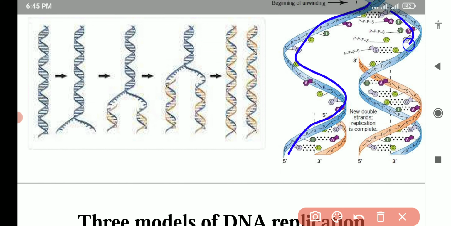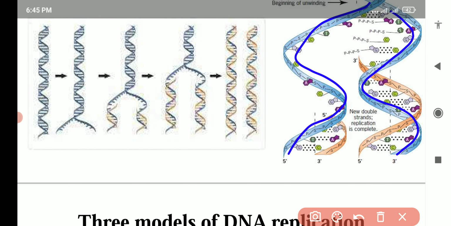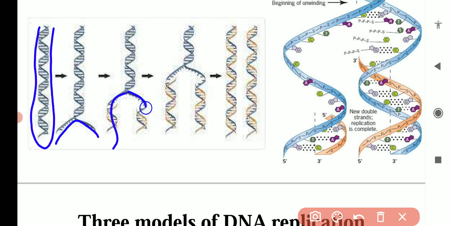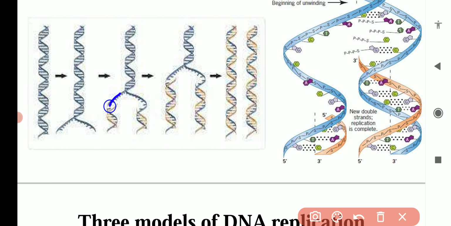So here you can see that it has opened and new strands begin to synthesize by taking this old strand as a template. Now it has started opening up, and when it is open, by taking this as a template, the new strand is going to be synthesized.